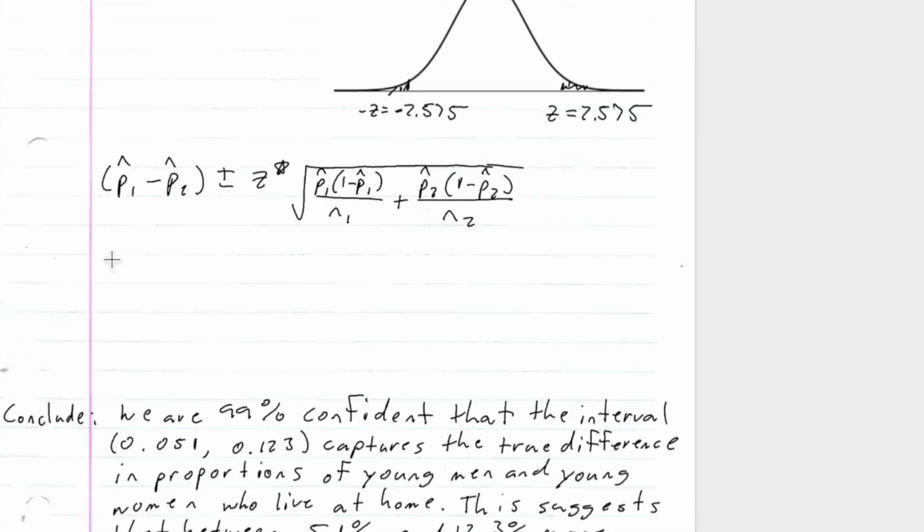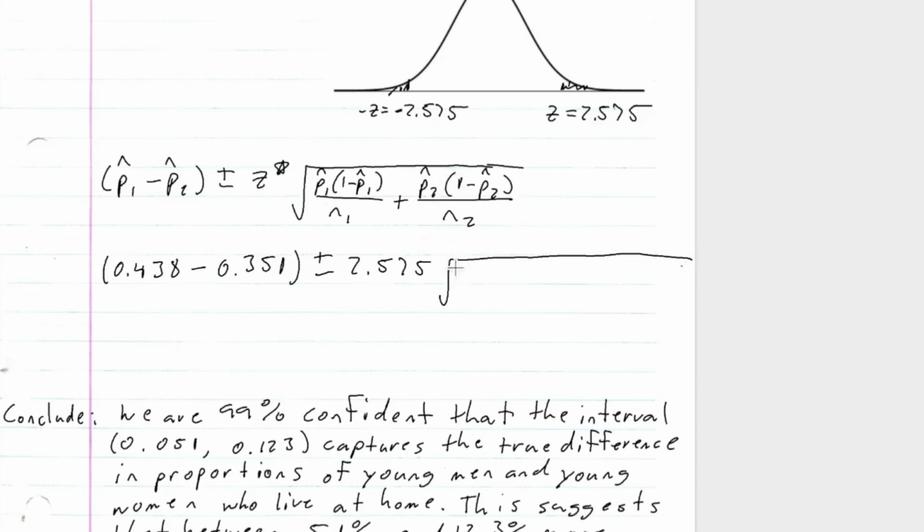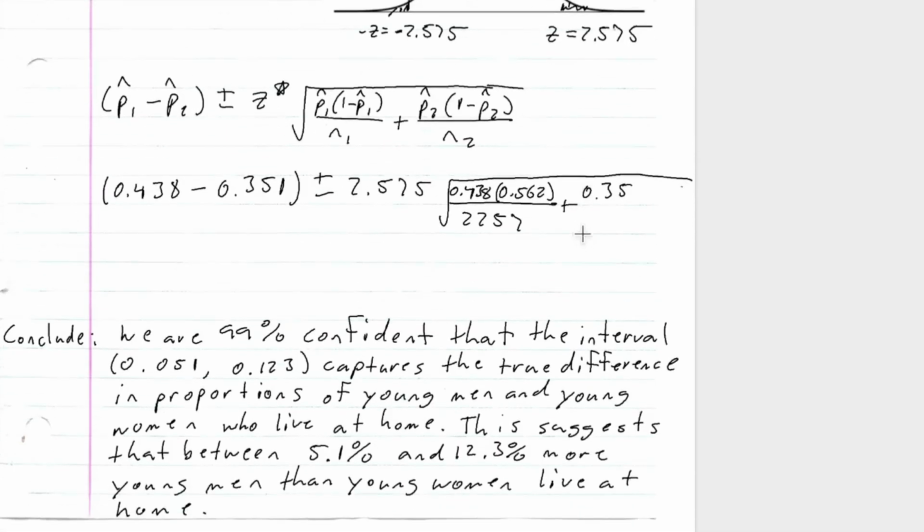And let's plug in these values. That's going to be 0.438 minus 0.351, plus or minus 2.575 times the square root of 0.438 times 0.562 over 2253, plus 0.351 times 0.649, all over 2629.